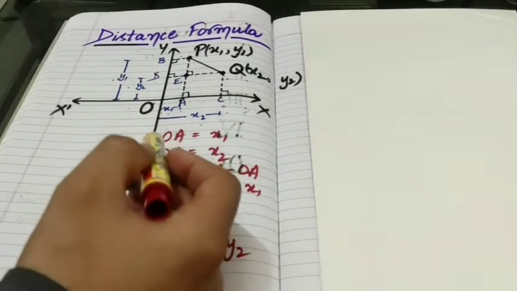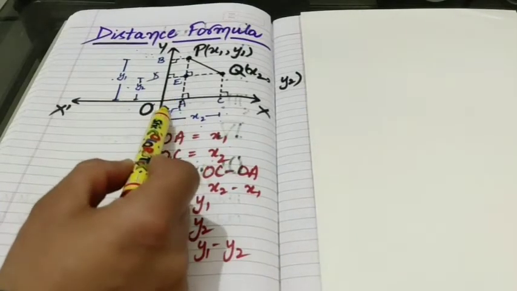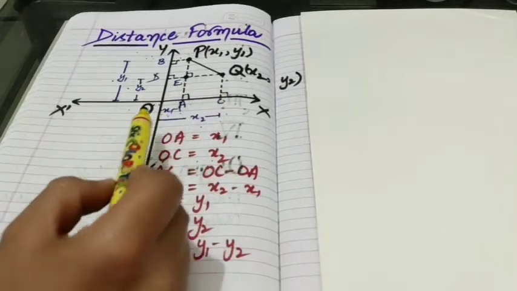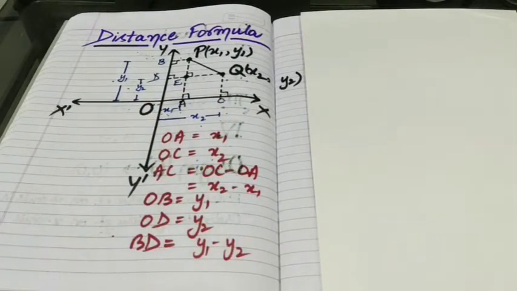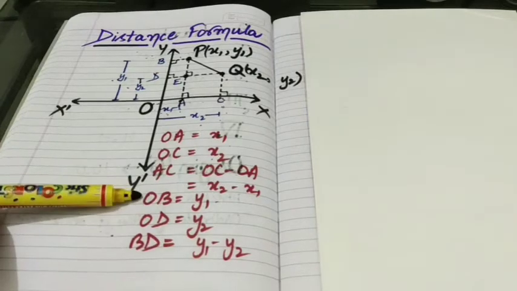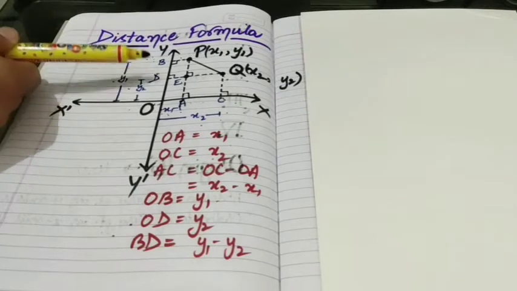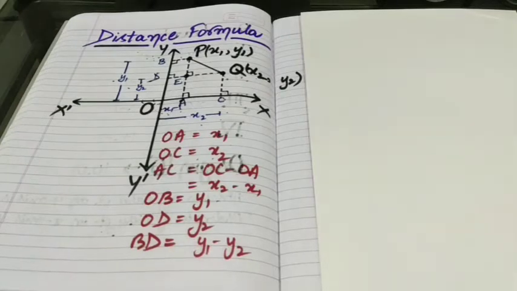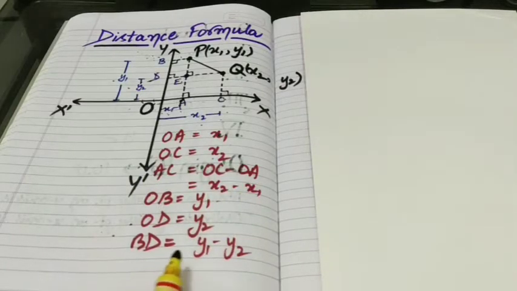Now OA equals x1 and OC equals x2. So the value of AC will be OC minus OA, that is x2 minus x1. In the same way, OB equals y1 and OD equals y2. Then the value of BD will be OB minus OD. From this we have found the value of AC as x2 minus x1 and that of BD as y1 minus y2.